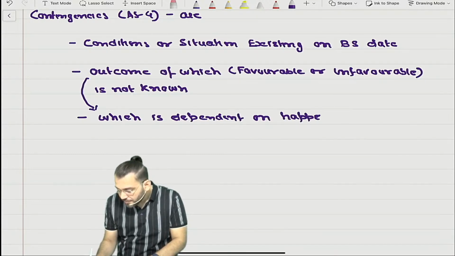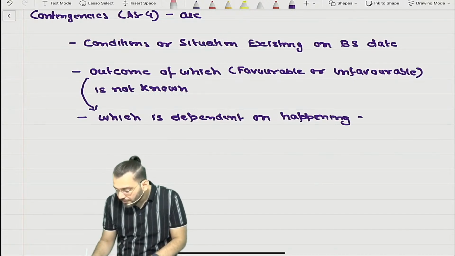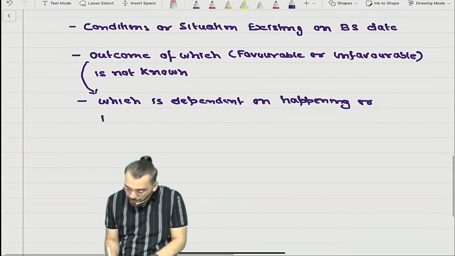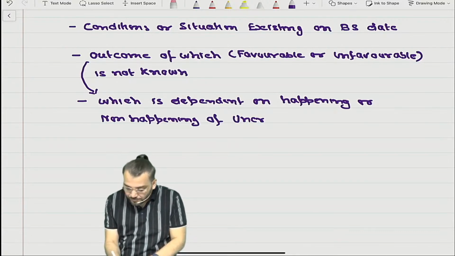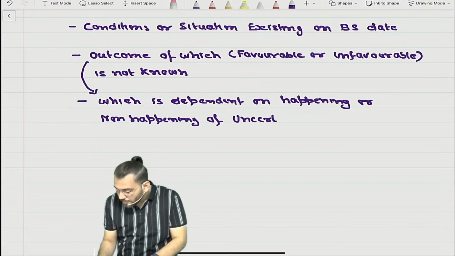On happening or non-happening of an uncertain future event.